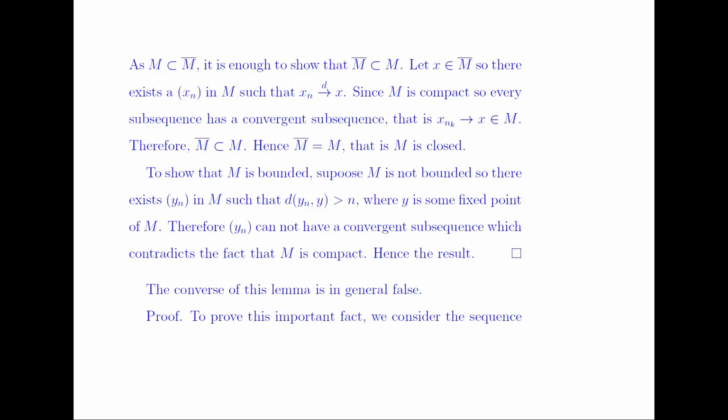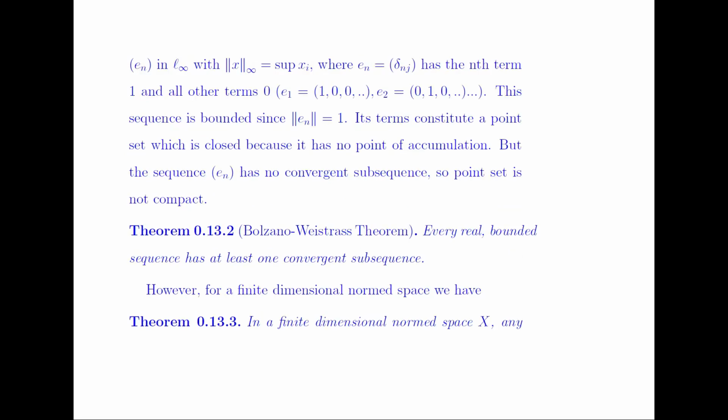But the converse of this result is not true in general. For example, consider the sequence en in the space l infinity with the norm of x infinity equal to the supremum of |xi|, where en is equal to delta nj, has the nth term as 1 and all other terms 0.